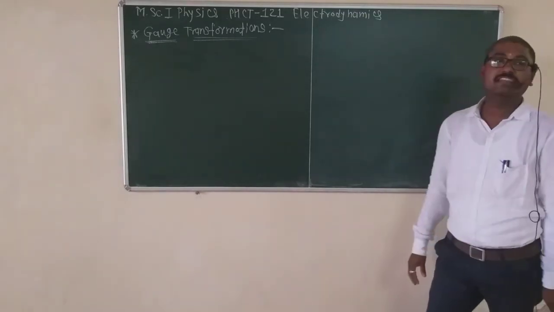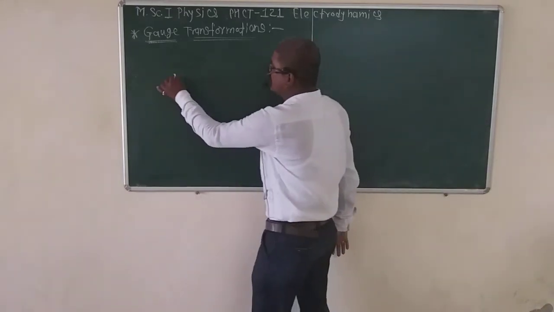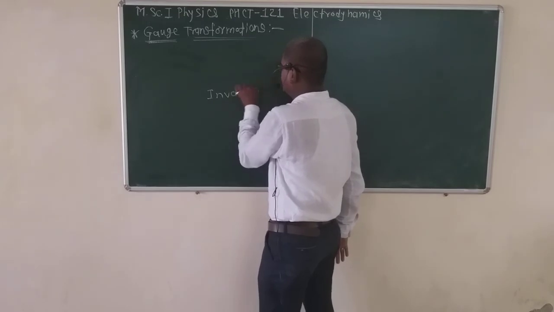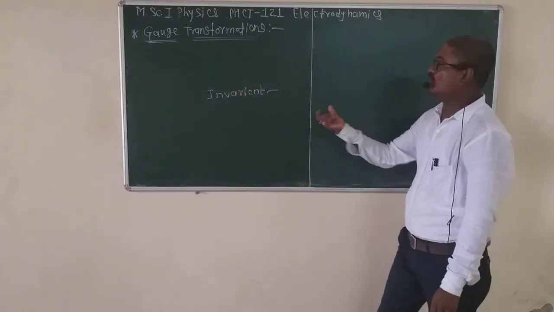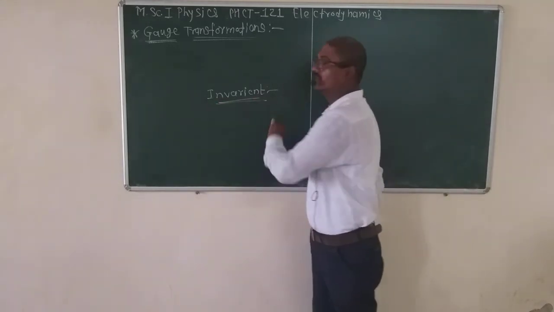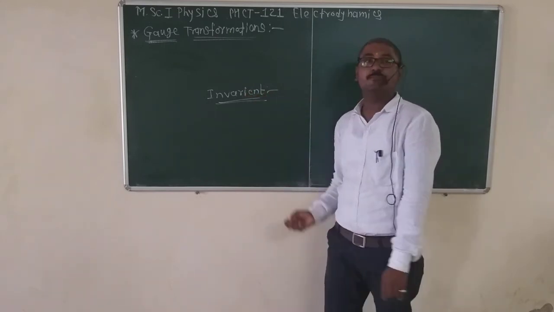Before seeing the point of gauge transformation, first the meaning of one word, that is invariant. What is meant by invariant? In theoretical physics, an invariant is a property of a system.